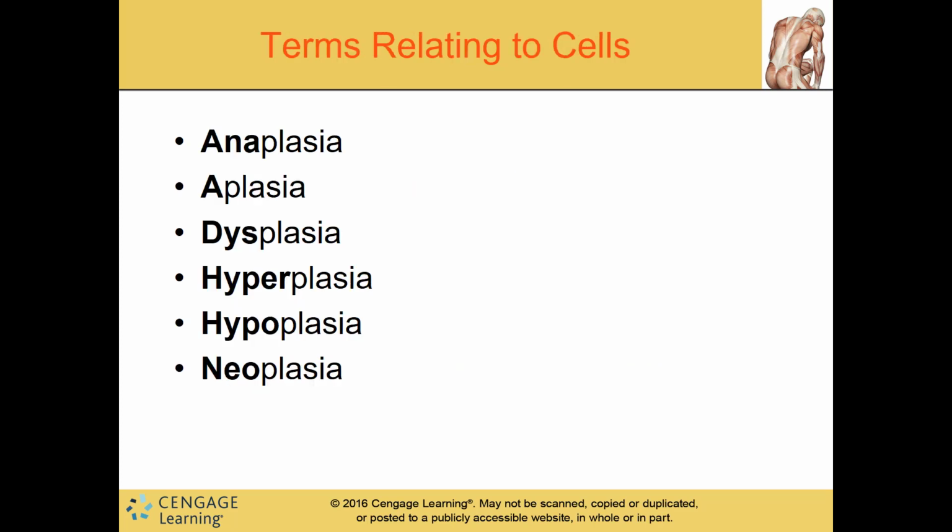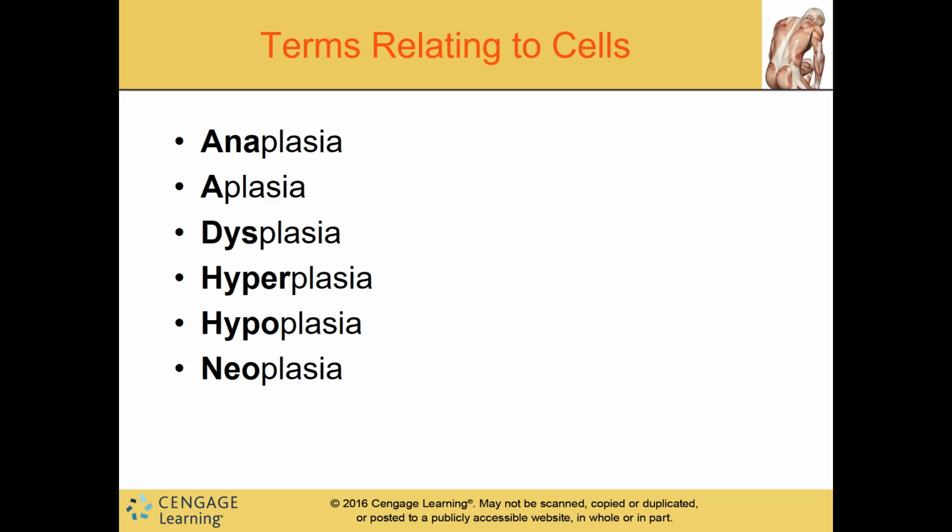Alright, terms related to cells. Anaplasia, aplasia, dysplasia. Dys is a prefix that I was trying to drive home because there's DIS, which is to become free of, think of like dislodged or disconnected. And then this is DYS, which could be painful, bad. So in this case, it is an abnormal formation.